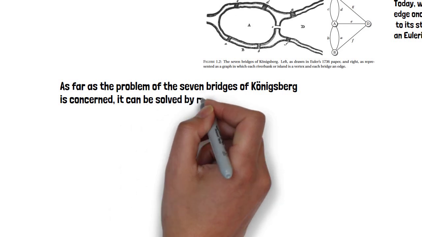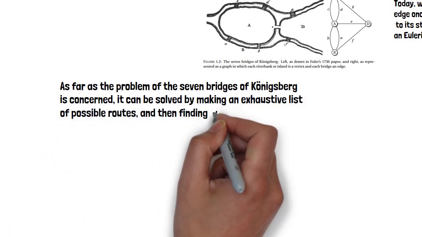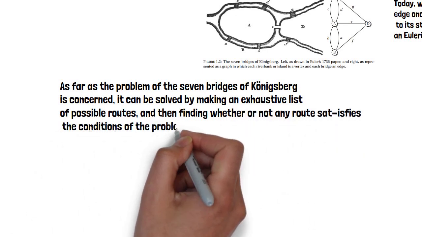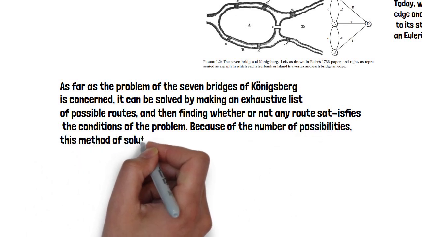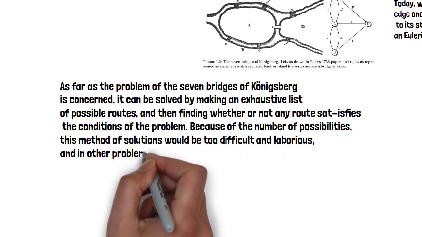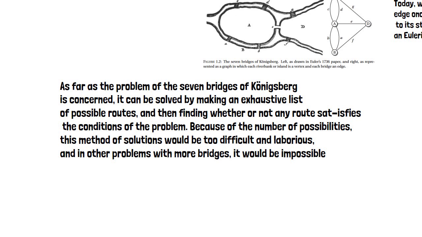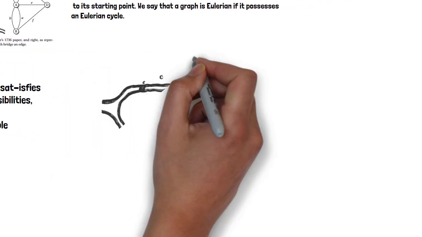As he noted in his paper, translated from the Latin, "As far as the problem of the 7 bridges of Konigsberg is concerned, it can be solved by making an exhaustive list of possible routes, and then finding whether or not any route satisfies the conditions of the problem. Because of the number of possibilities, this method of solution would be too difficult and laborious, and in other problems with more bridges it would be impossible." Let's be more quantitative about this.